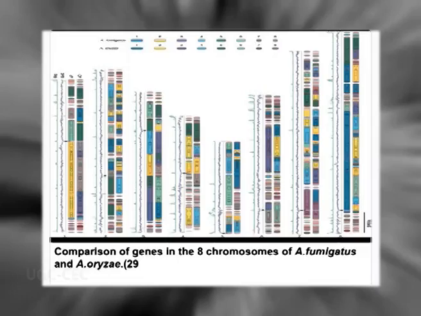Now coming to the characterization of this particular Aspergillus fumigatus, actually Aspergillus fumigatus and Aspergillus oryzae, they almost have 29 million base pairs present in 8 different chromosomes, and the chromosome size is more or less the same, but what is different is the association of genes. So this gene mapping has been done in both Aspergillus fumigatus and Aspergillus oryzae very recently in 2008.